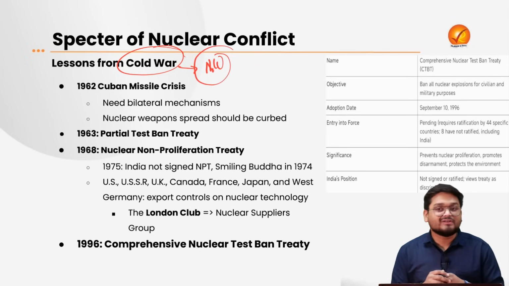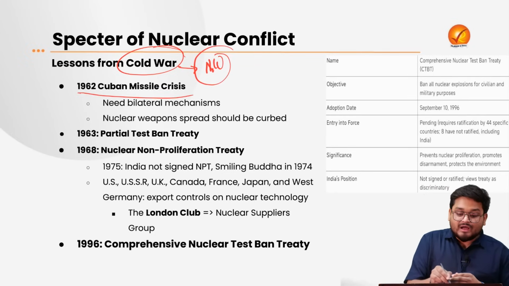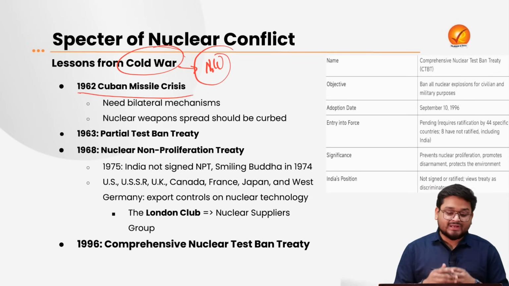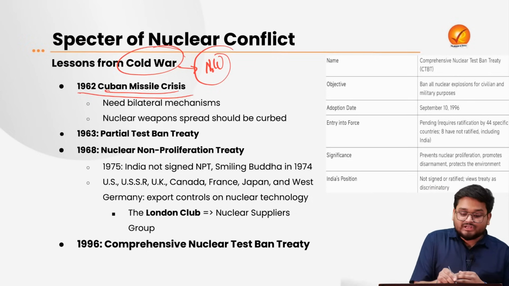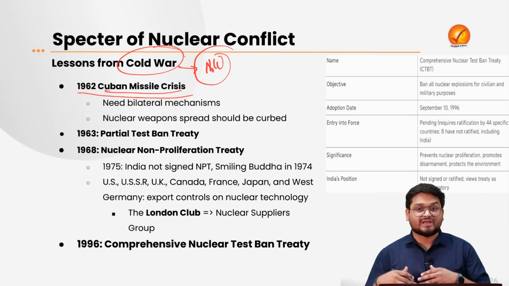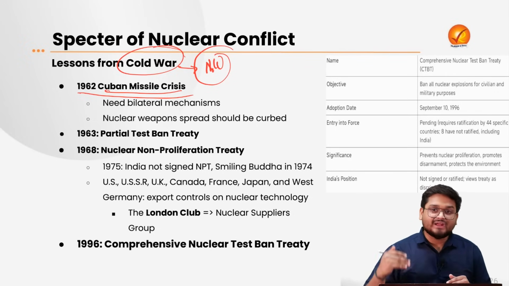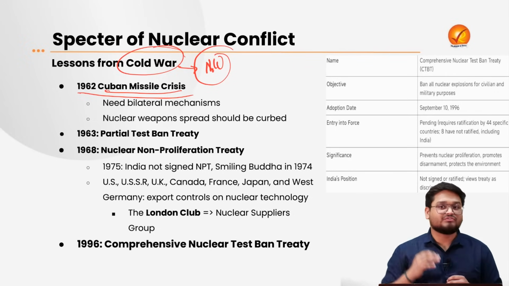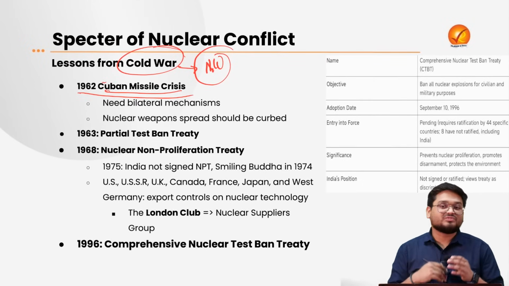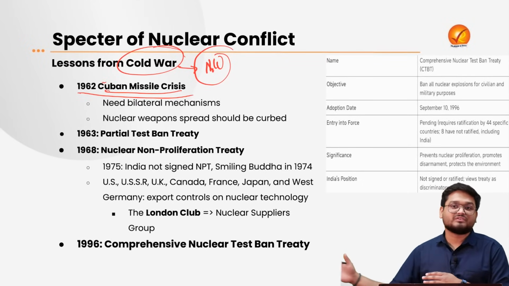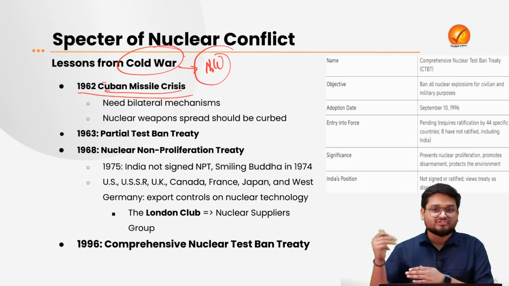This became very serious in 1962 with the Cuban Missile Crisis, when Russia was alleged to have supplied nuclear arms and weapons to the state of Cuba, which was just around 100-200 nautical miles away from the coast of the USA, that is Florida.